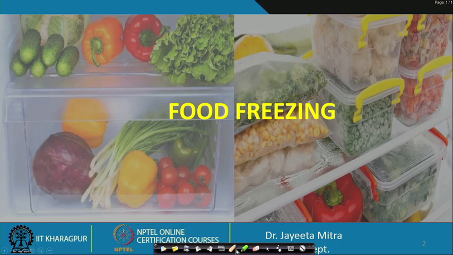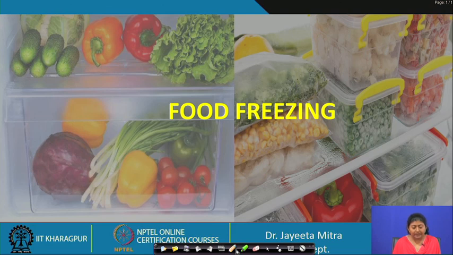If you have seen the various fresh fruit and vegetable markets where storage of fresh fruits and vegetables is done, you might have seen that freezing is the most common operation, and in the storage shelf, frozen products are kept for longer duration.